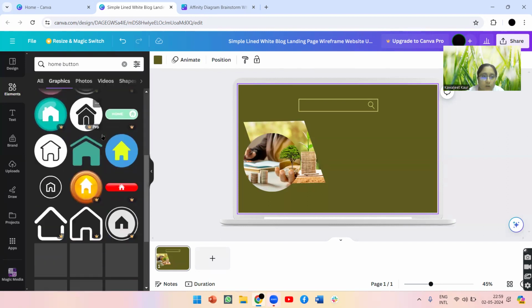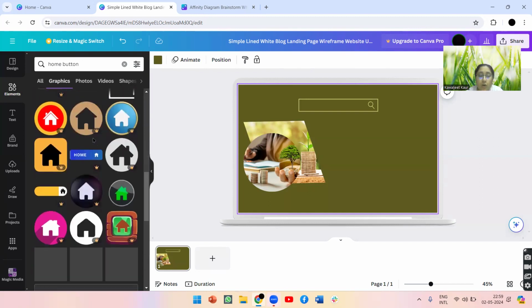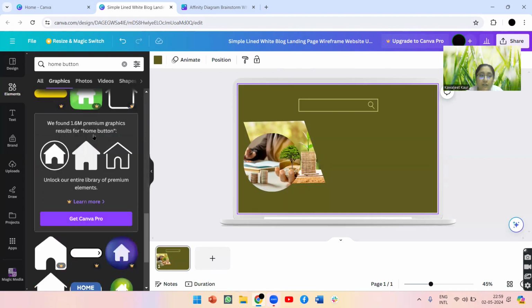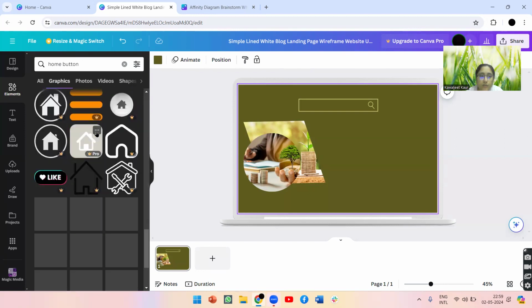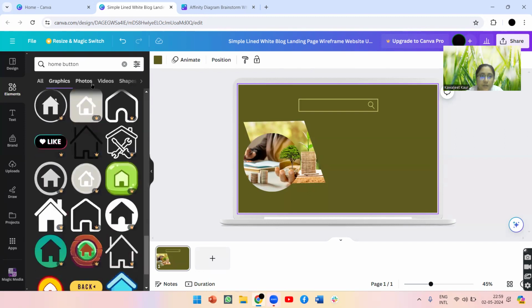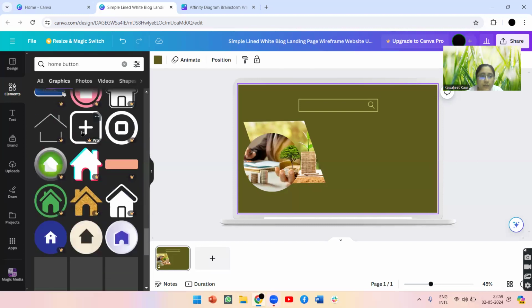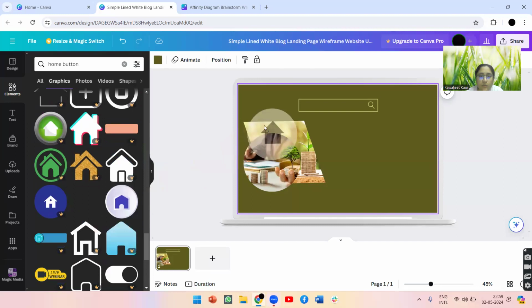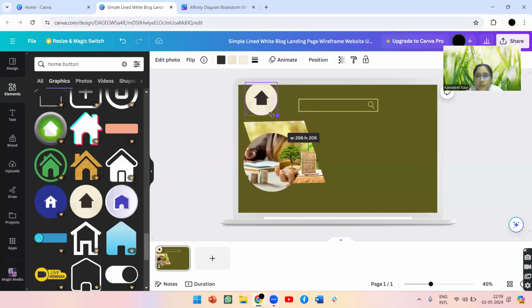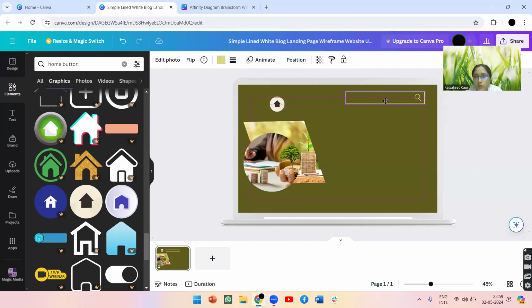So you can see a lot of buttons here, but according to my concept only, I am going to select any one button from here. So let's see. Yeah, this one works great for me. And I am going to add it over here. Search bar will be here. And button will be here.